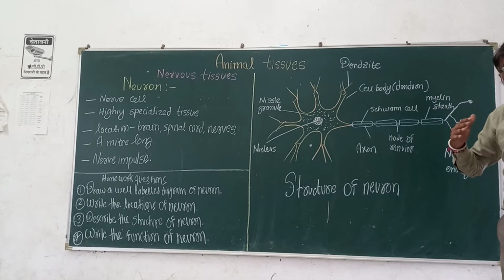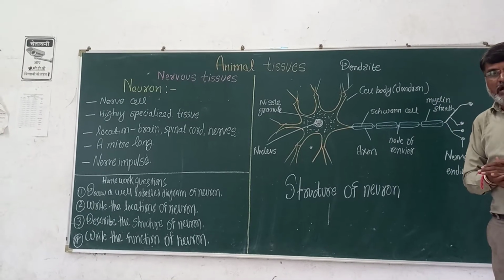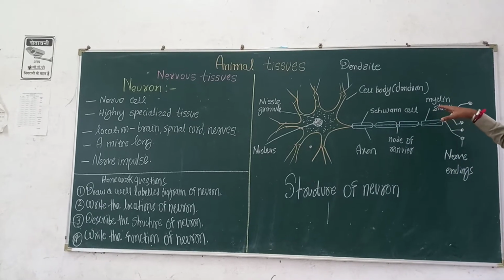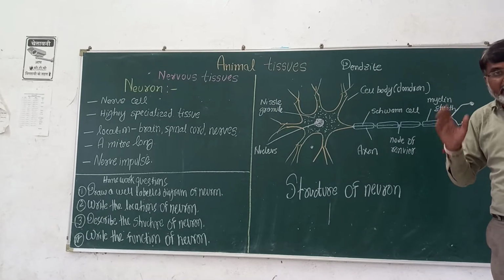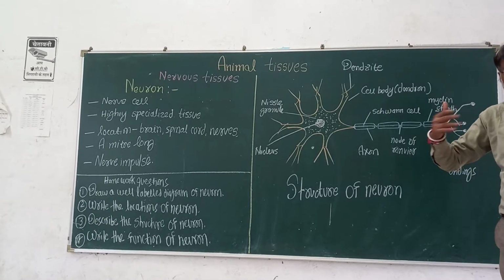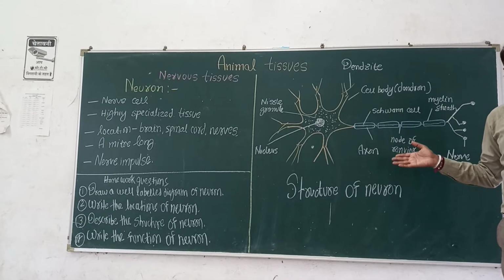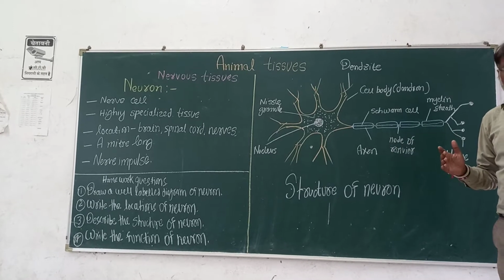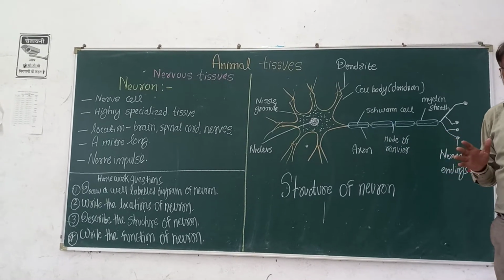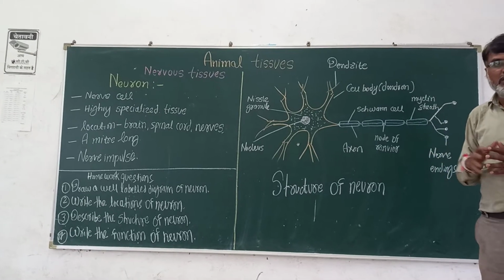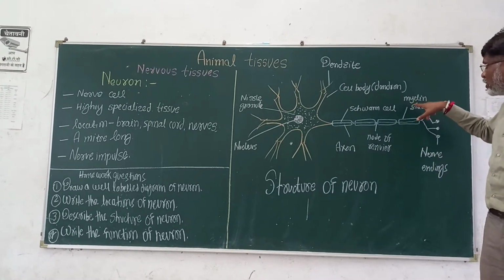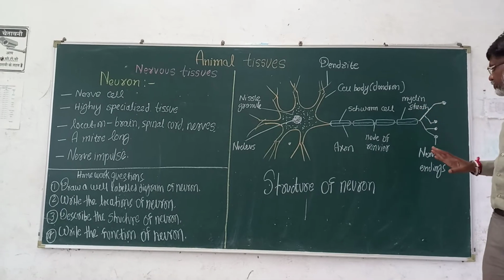That neuron is called a myelinated neuron, and the neuron which does not have this myelin sheath is called a non-myelinated neuron. This is just in detail, not for the 9th class, but in further classes for the NEET exam, you have to keep in mind neurons are of two types, myelinated and non-myelinated, depending on the presence or absence of the myelin sheath.